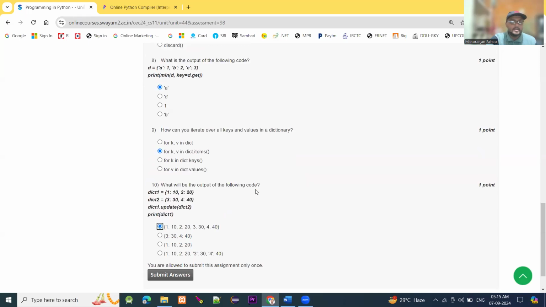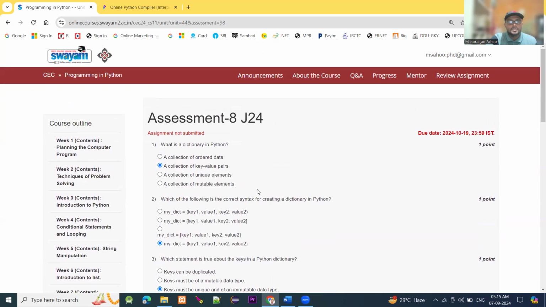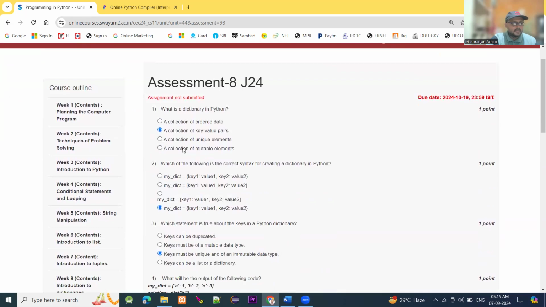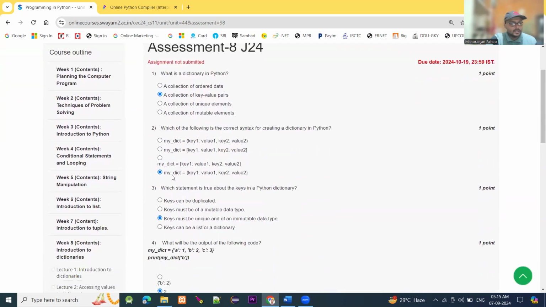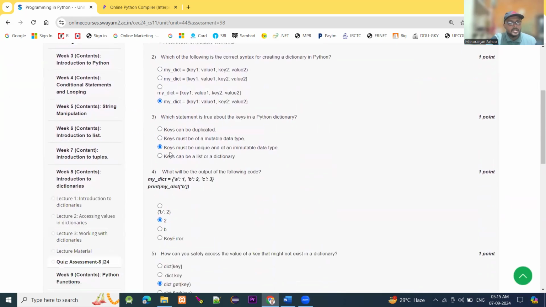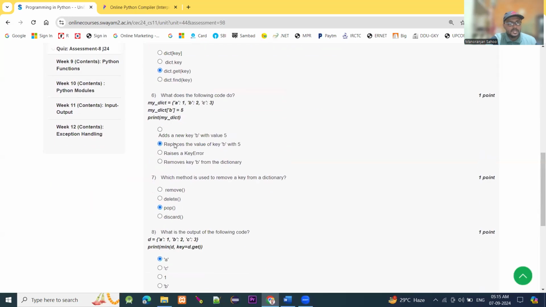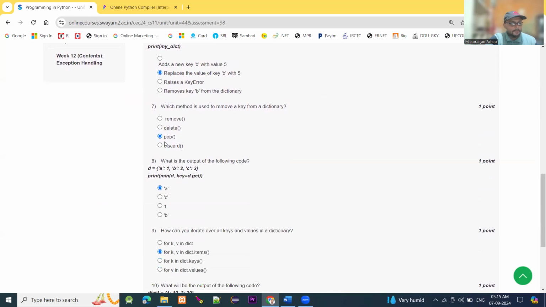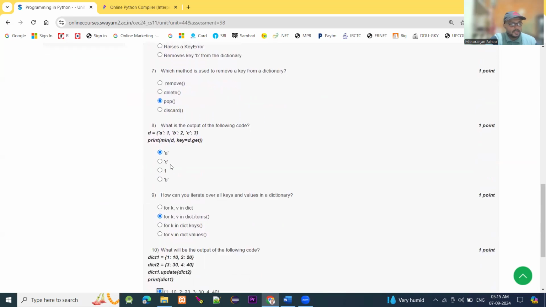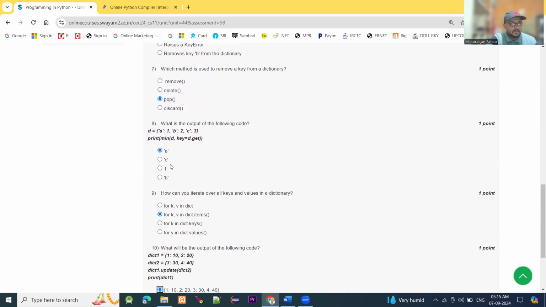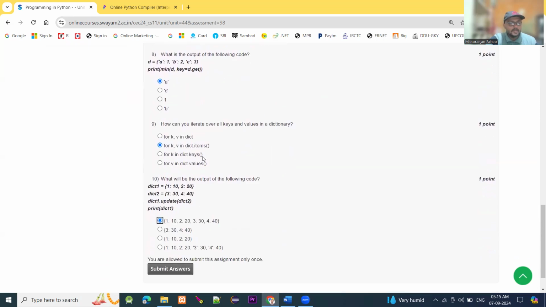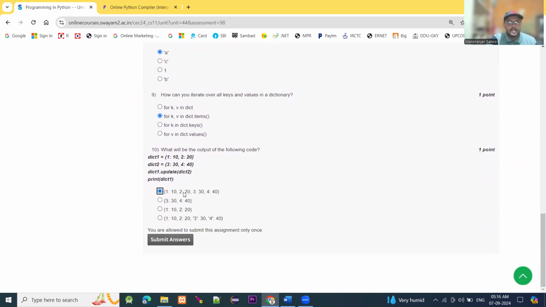Once again, we will verify the answers from our end. Question number 1, B is the right answer. Question number 2, D is the right answer. Question number 3, C is the right answer. Question number 4, B is the right answer. Question number 5, C is the right answer. Question number 6, B is the right answer. Question number 7, C is the right answer. Question number 8, A is the right answer. Question number 9, B is the right answer. And question number 10, A is the right answer.